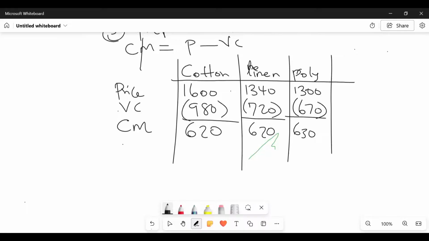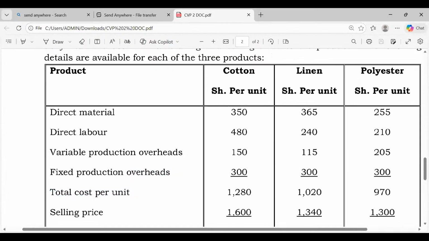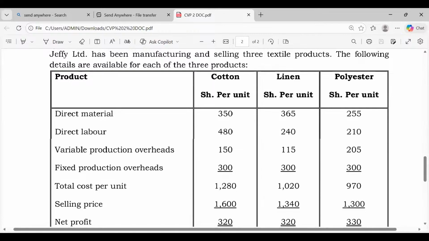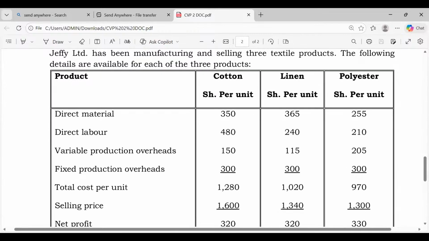Let me now project the question. When I project the question, be very keen to see everything. Now this is the question. In this question, they were able to give me the variable cost per unit. We have the selling prices provided here, so we have been able to get the contribution margin. That is step number 1 done.